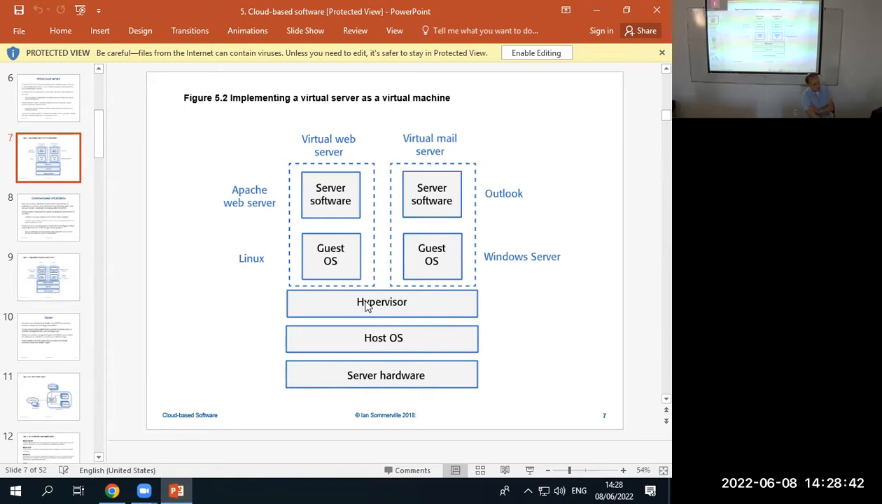We can do it in one of two ways. We can have the hypervisor work and then he himself talks to the operating system. Or we can have a hypervisor which is an operating system, specially designed to manage other operating systems, and then I install the hypervisor directly on the hardware. You see what I mean? This layer is kind of superfluous. This is a virtual machine.